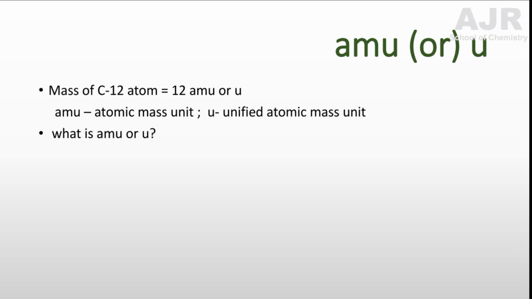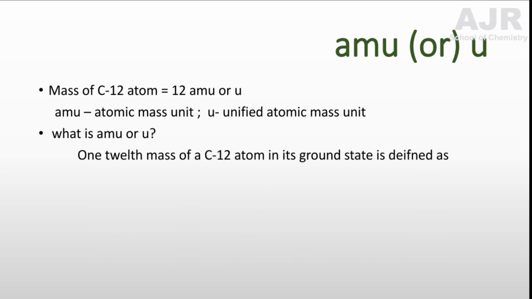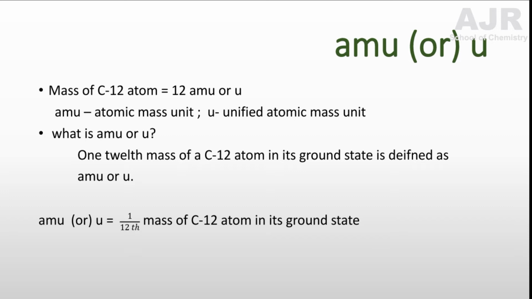Define AMU or U. AMU or U is defined as 1/12th the mass of a carbon 12 atom in its ground state. Then 1 AMU is equal to 1.6605 times 10 power minus 27 kilogram.